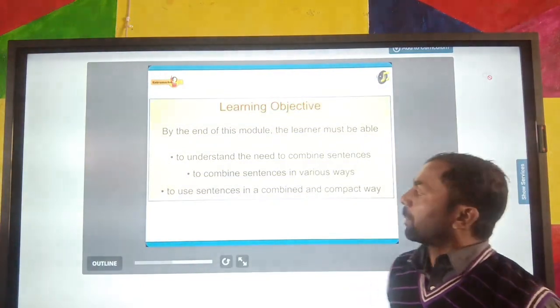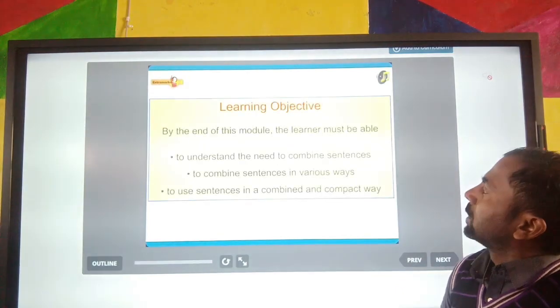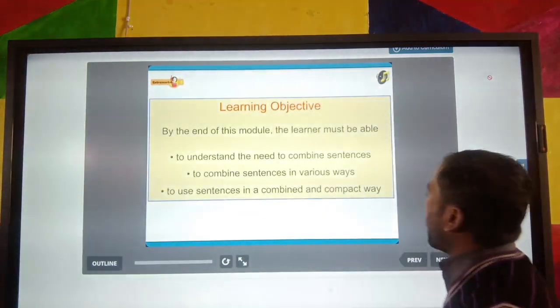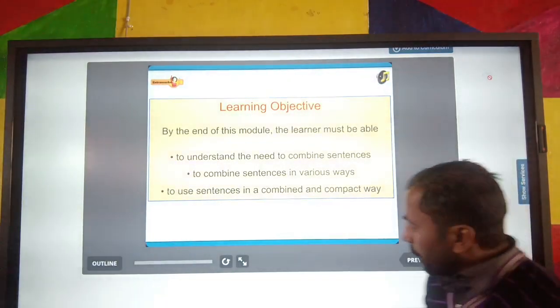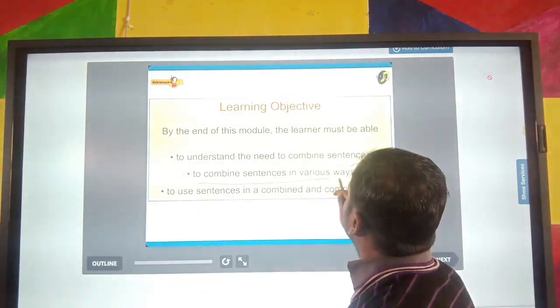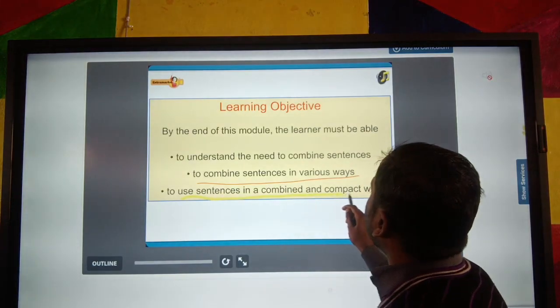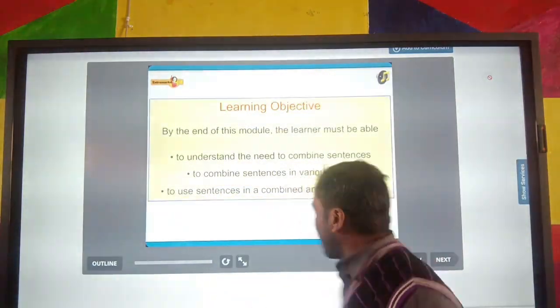We have to learn some important points. By the end of this module, the learner must be able to understand the need to combine sentences and to combine sentences in various ways. We have to learn how to use sentences in a combined and compact way. Clear?